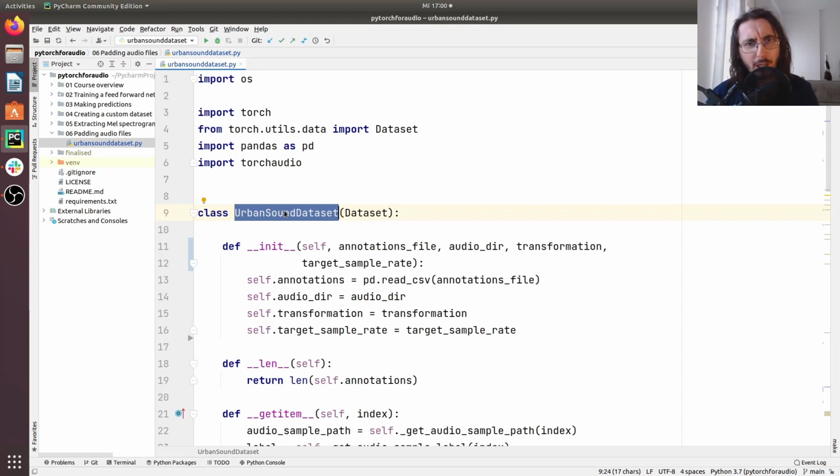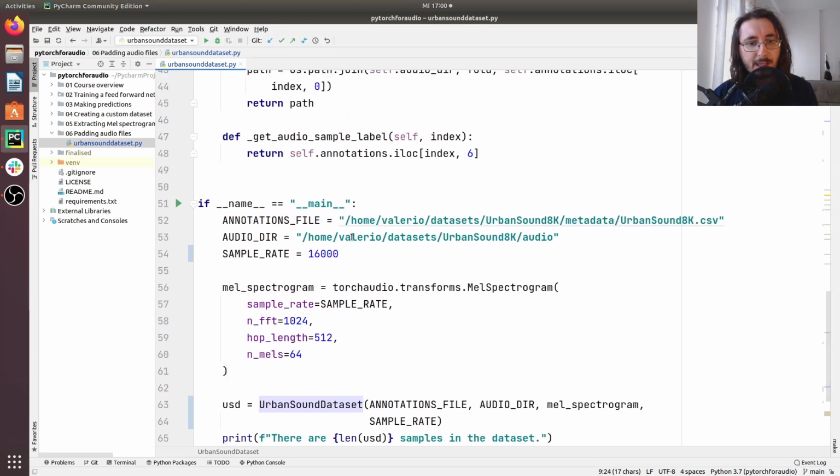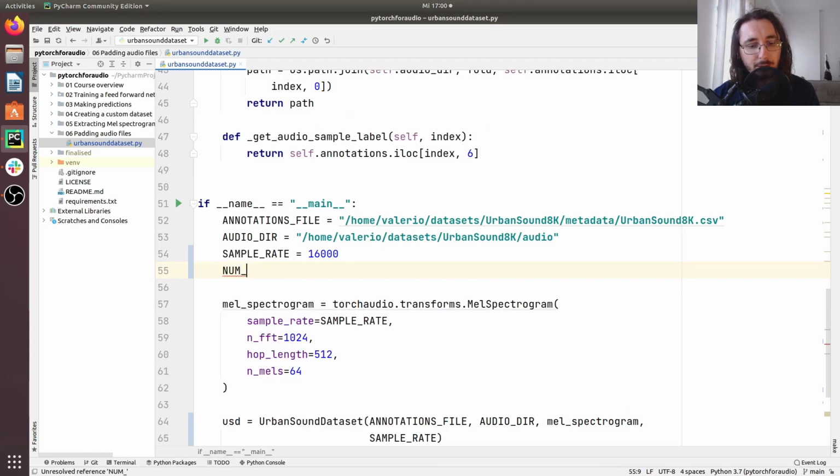So for doing that, we are going to first decide the number of samples that we want to have in a process. I'm going to add a new constant down here in the script called num samples, and I'm going to set this to 22,050. Now I'm also going to change the sample rate from 16k to 22,050. Given that we are using the same number of samples as the value for the sample rate, this basically means that we are getting 1 second worth of audio.